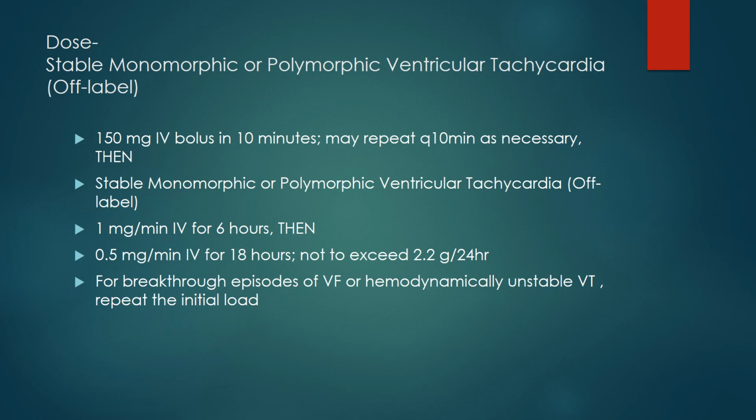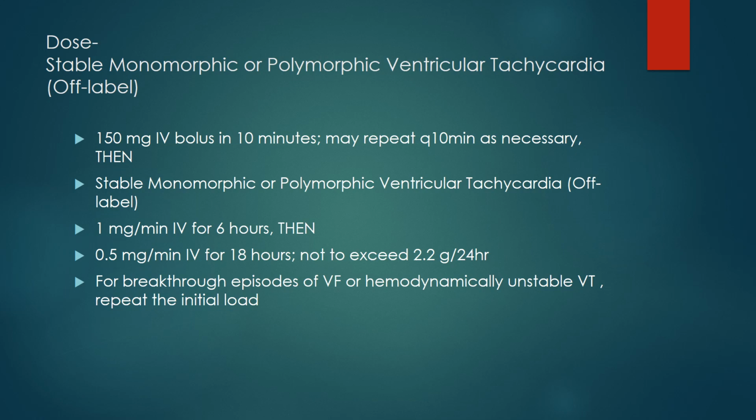Then for stable monomorphic or polymorphic ventricular tachycardia, the rate is 1 milligram per minute IV for 6 hours. So it goes like 1 minute is equal to 60 seconds and 1 milligram; in 1 hour is equal to 60 minutes and 6 hours is equal to 360 minutes. So it will go in 6 hours, 360 milligram approximately. Then 0.5 milligram per minute IV for 18 hours.